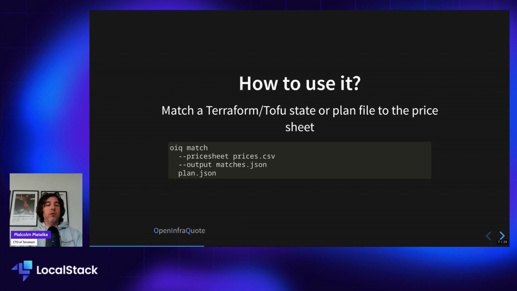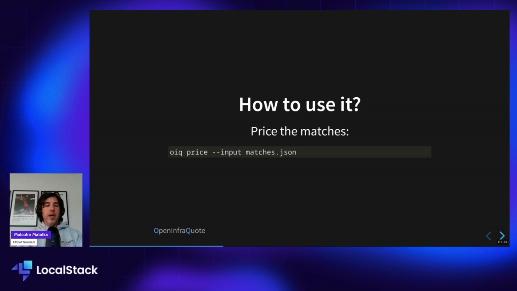But then you can feed it more information in the pricing step to say, well, I know it's going to be this region, so only price me at that region. So we separate them out so you can have all the matches there that are present and then choose to price it based on different scenarios or different parameters. So first step is match, where we take the price sheet and then we output the JSON. And then we price it.